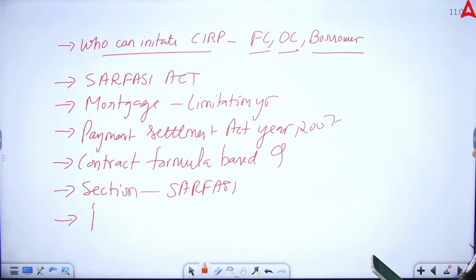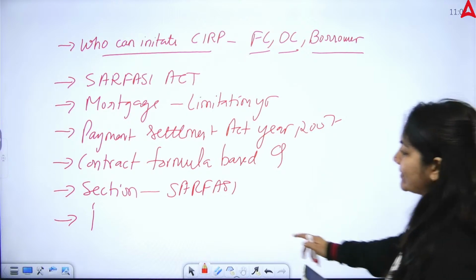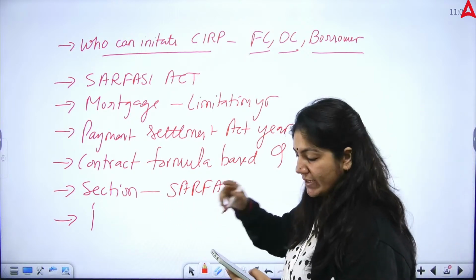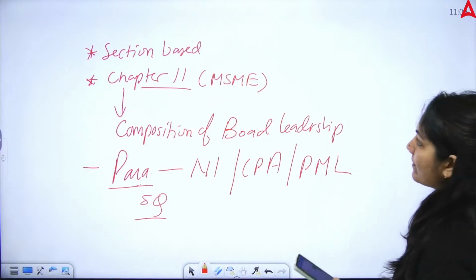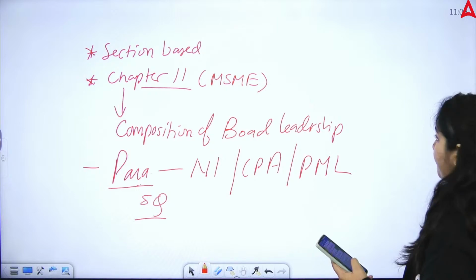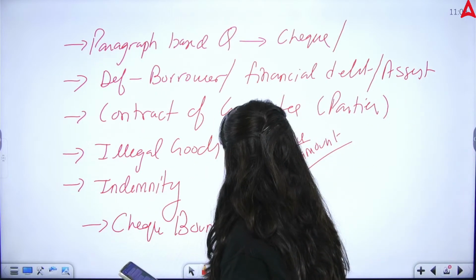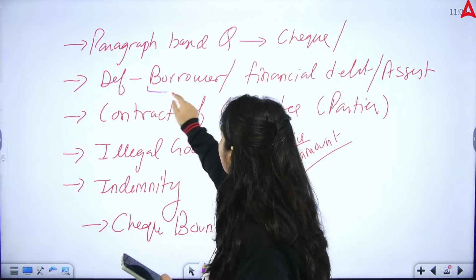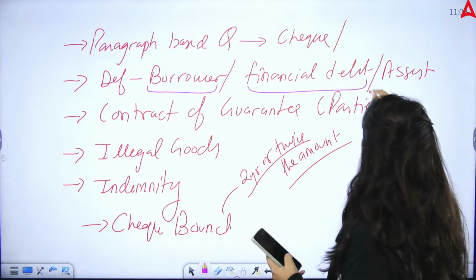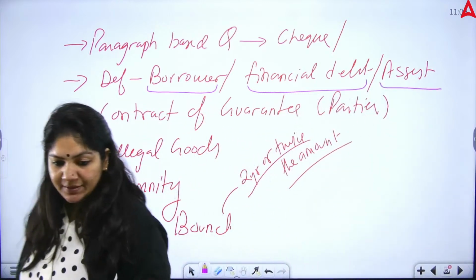See, section-based questions were asked in this one. This is your definition: what is the definition of borrower, what is financial debtor, and what is asset. Section-based questions from the SARFAESI Act.